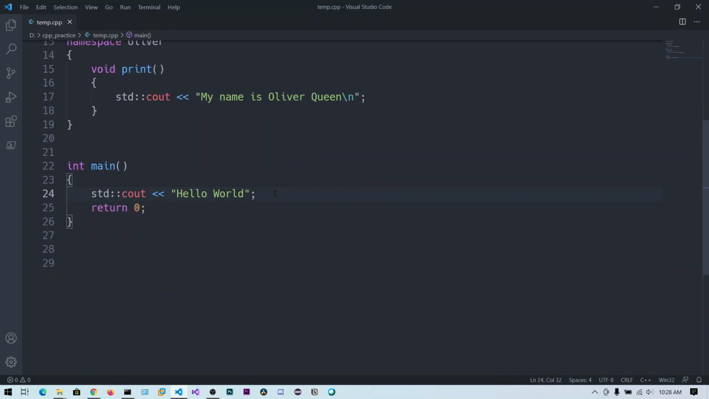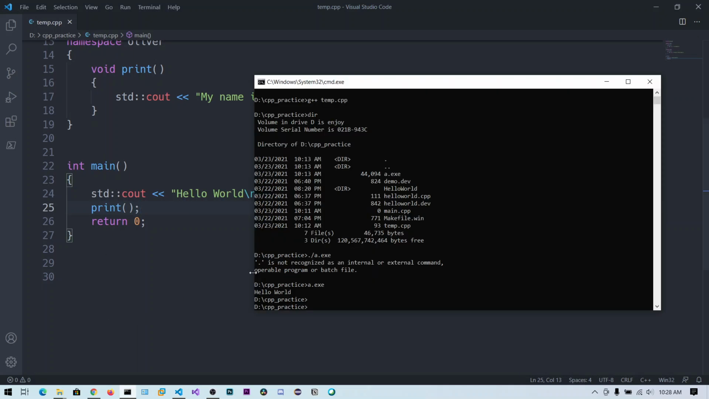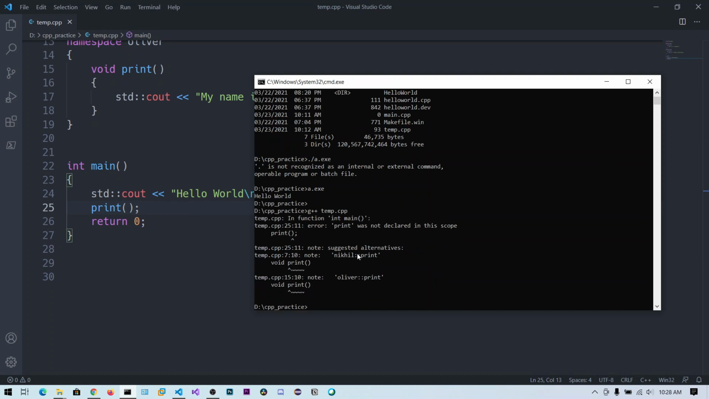Now in my code, if I say print and try to compile this one, g++ temp.cpp, you can see print was not declared in the scope. There are some suggestions: the Nikhil namespace print and the Oliver namespace print. If you want to use either of these, you can specify the namespace, then the scope operator, and the function name.